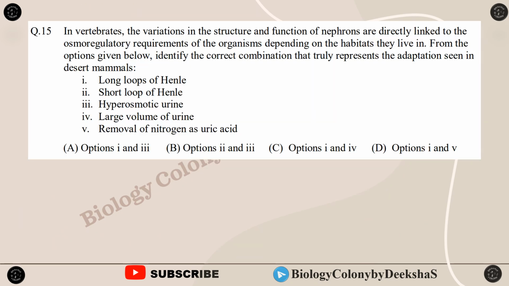ठीक है. In vertebrates, the variations in the structure and function of nephrons are directly linked to the osmoregulatory requirements of the organisms depending on the habitats they live in. From the options given below, identify the correct combination that truly represents the adaptation seen in desert mammals. Long loops of Henle, short loop of Henle, hyperosmotic urine, large volume of urine, or removal of nitrogen as uric acid.